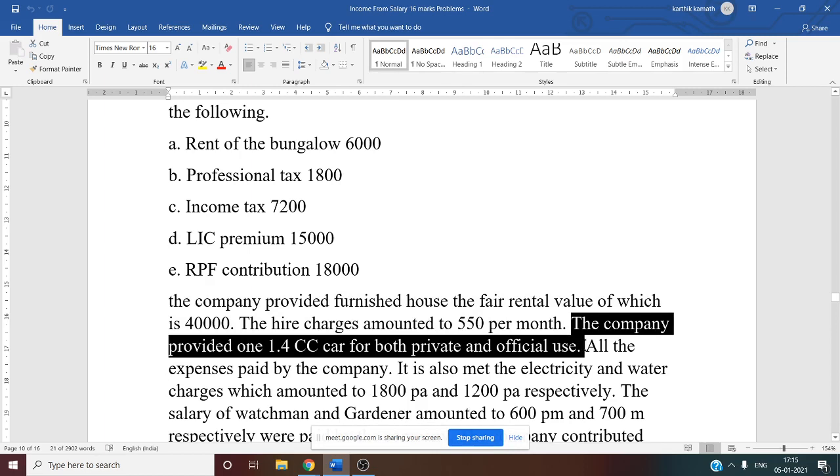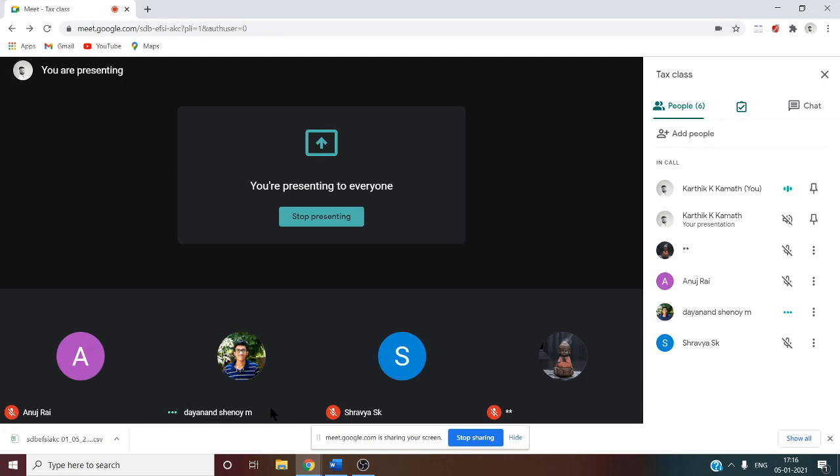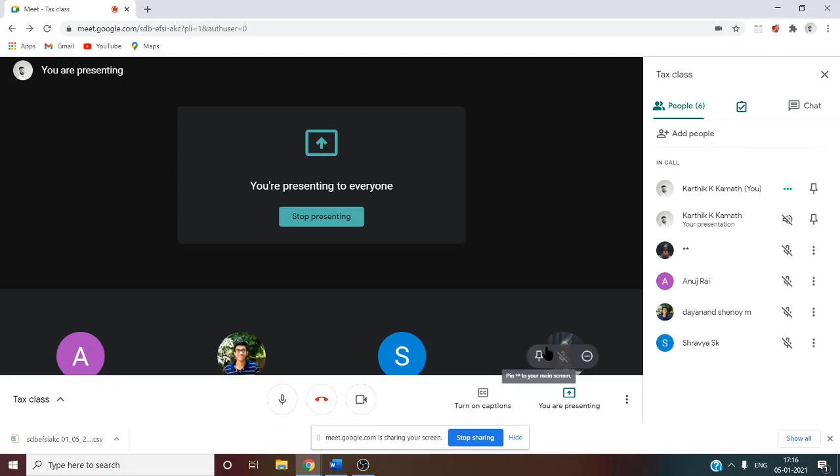Then the company provided a 1.4 cc car. CC means cubic capacity. So 1.4 cc, whether it is a big car or a small car? Small car. Why is it a small car? Because it is less than 1.6 cc. Yes, that is why it is a small car.